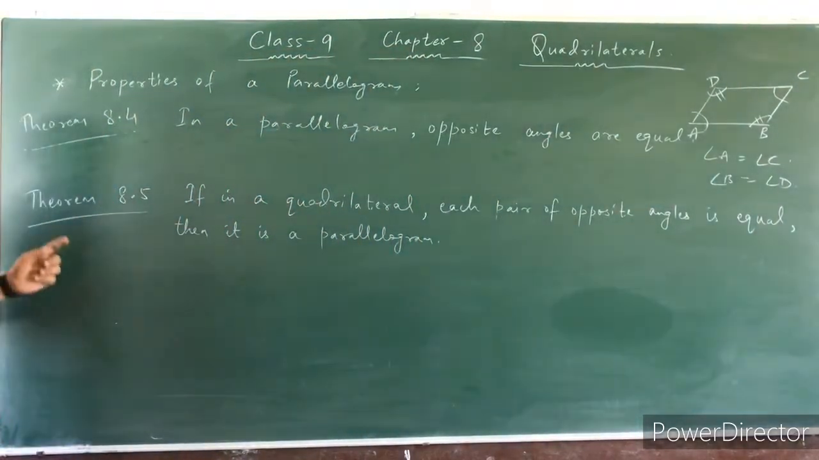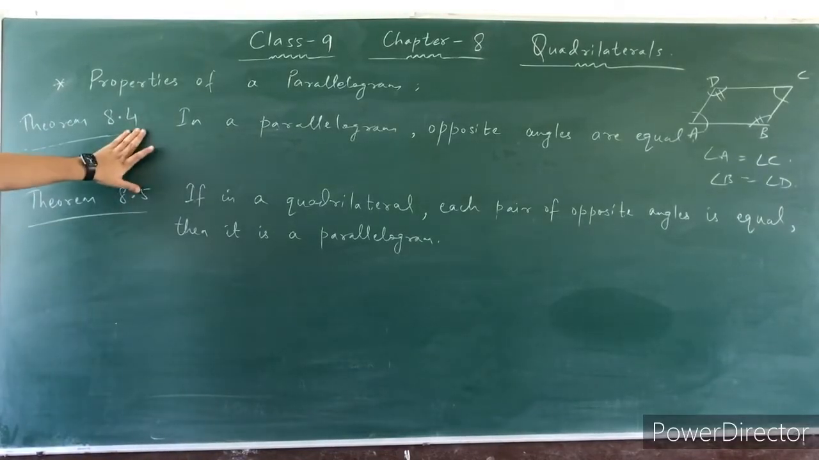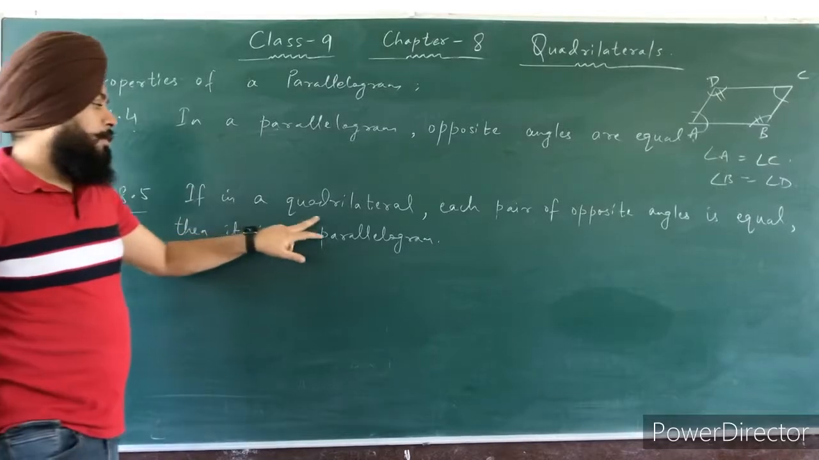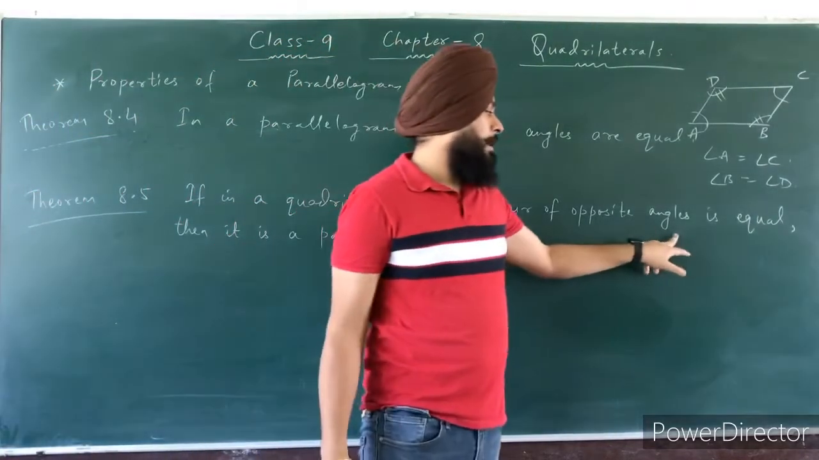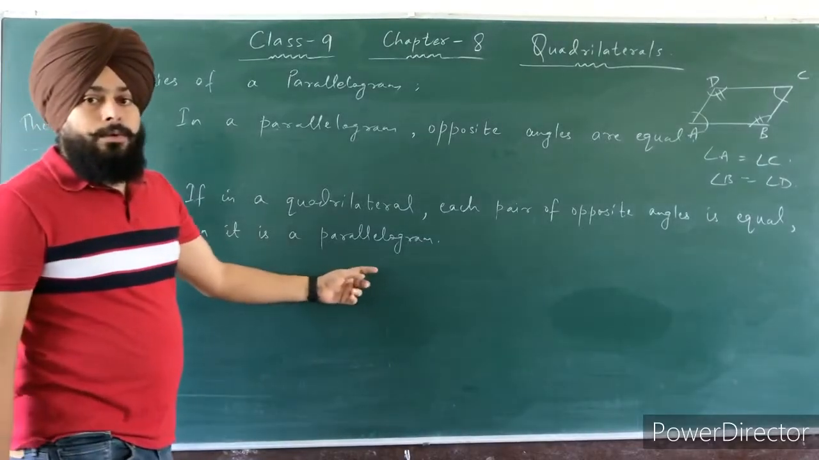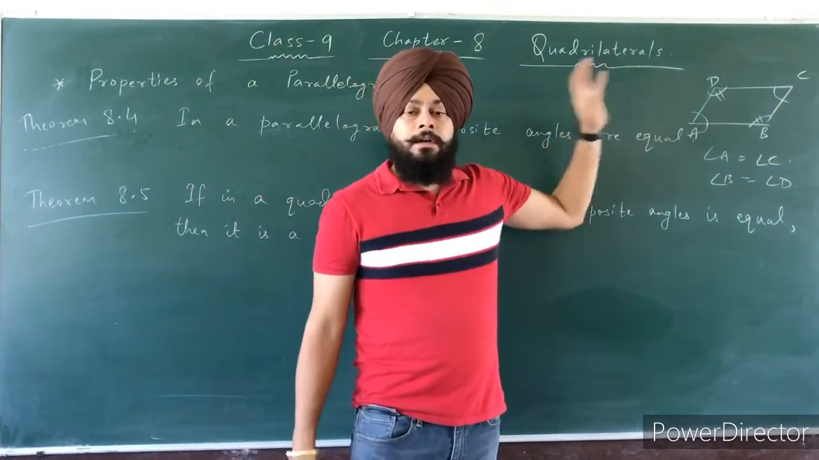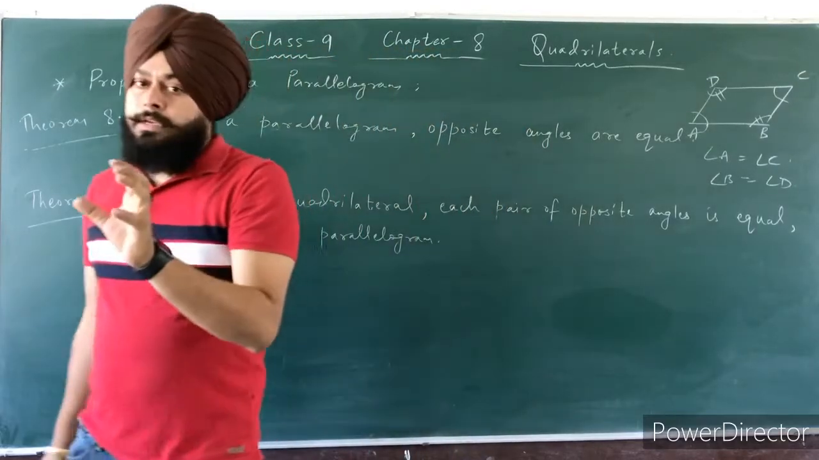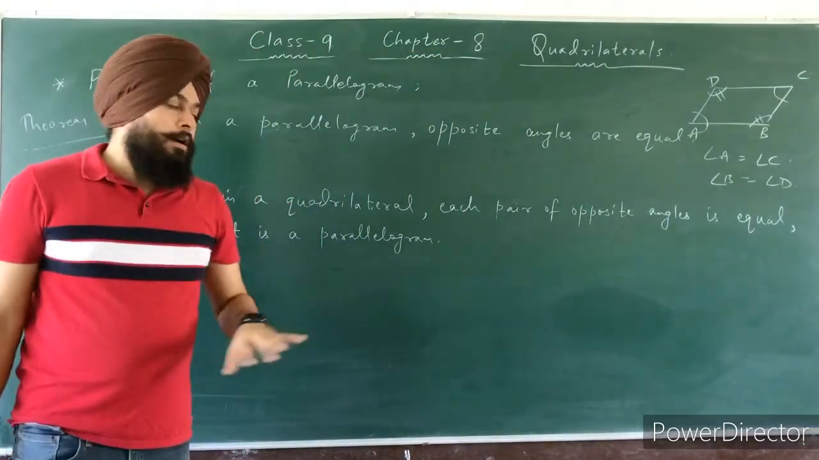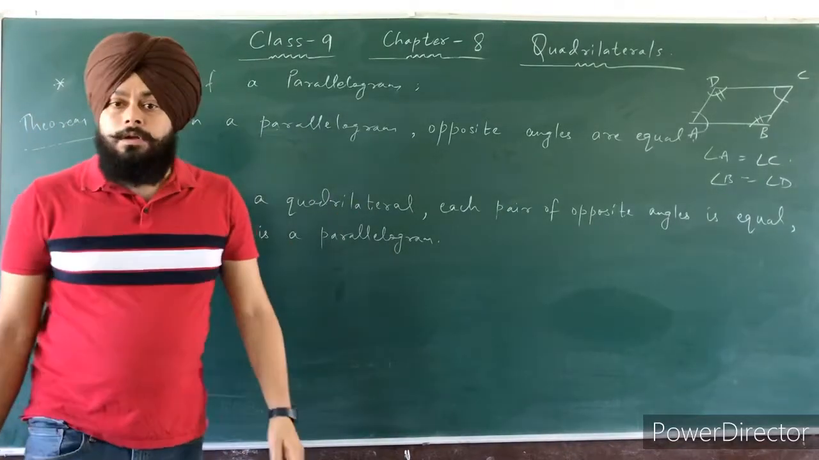Clear? Next, theorem 8.5. So this is the vice versa of this 8.4 theorem. The statement is, if in a quadrilateral each pair of opposite angles is equal, then it is a parallelogram. So the statement is exactly the same. In this case, earlier if a parallelogram was given, then the opposite angles were equal. Now, if in any quadrilateral the opposite angles are equal, then it is a parallelogram.